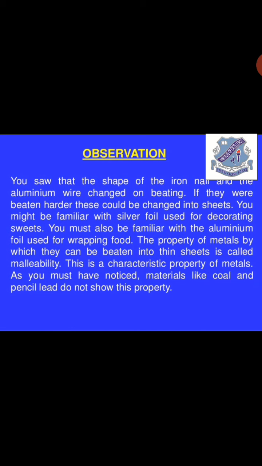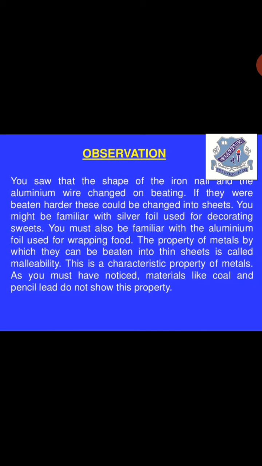So this was the aluminium foil, the same aluminium which as a wire has a cylindrical shape, while these sheets are also used for wrapping food and decorating sweets. So you see that a substance called aluminium is used to make a variety of things like wire, the foil that is used for decorating sweets, the foil that is used for wrapping food, and many other things, right?